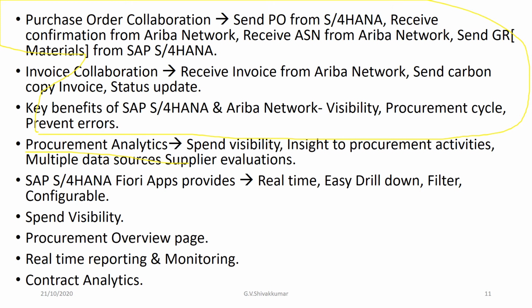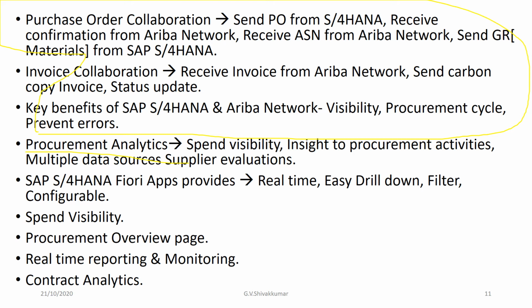Okay, first one is the spend visibility. No easy way to track procurement spend by supplier, material, or cost center. And second thing, insight to procurement activities. So, lack of procurement insights, for example, purchase orders running late, amount spent on the non purchase order invoices, and contracts expiring soon. And then third one, multiple data sources.